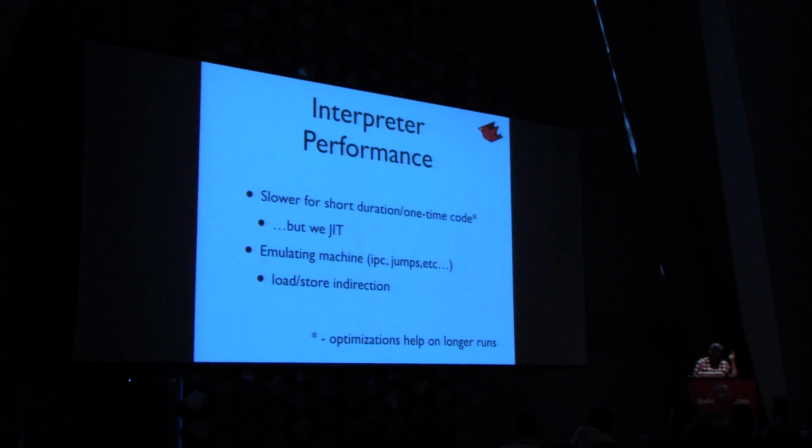We do have one user where this is a significant problem, though. The reason why this is a little bit slower is we're emulating a virtual machine, we're advancing a program counter, we're decoding operands. It's a register-based machine, so we're doing lots of load stores into our registers, and so we're indirecting accesses to objects through a primitive array in Java, and that's just something that we didn't have to do in the last interpreter, so it just adds up.